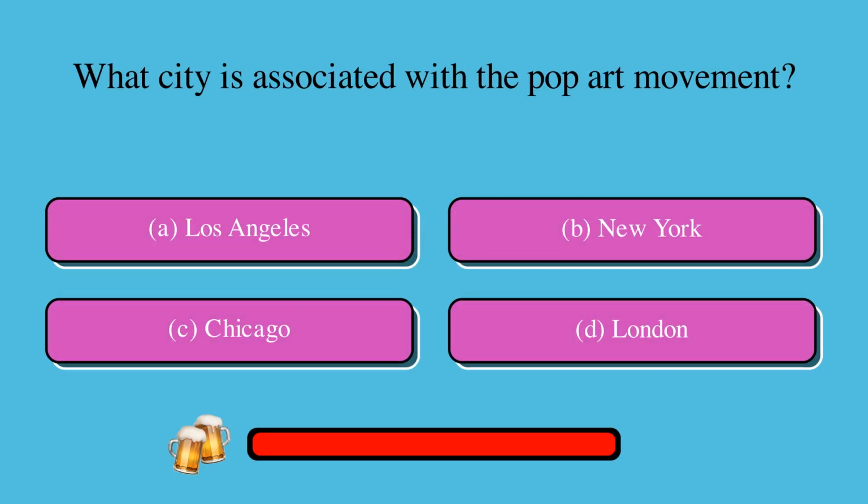What city is associated with the pop art movement? Is it A, Los Angeles, B, New York, C, Chicago, or D, London? The correct answer is B, New York.